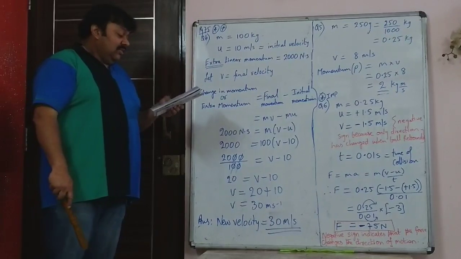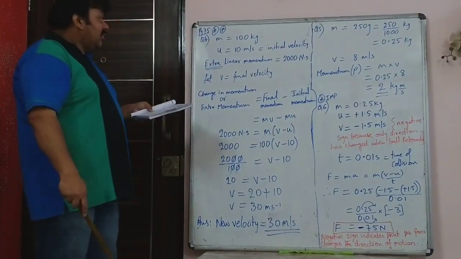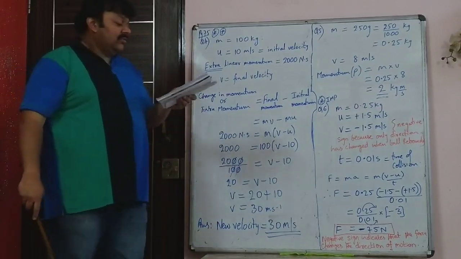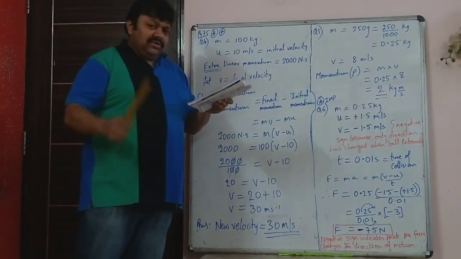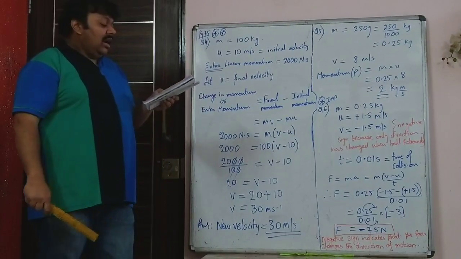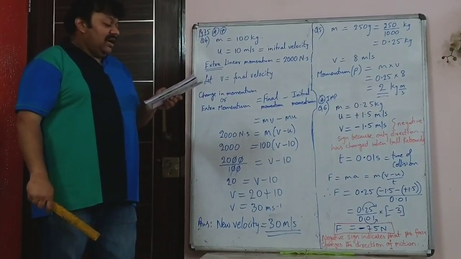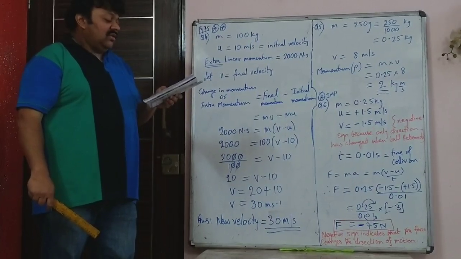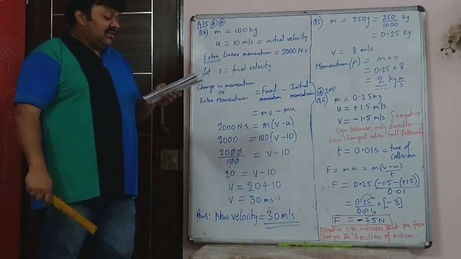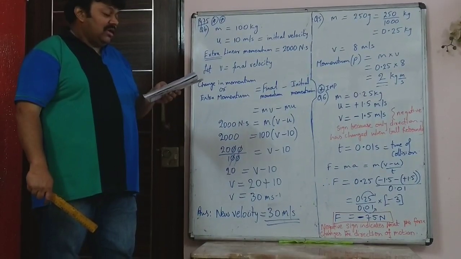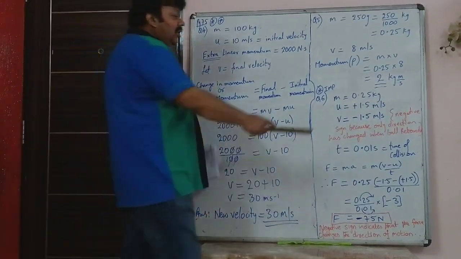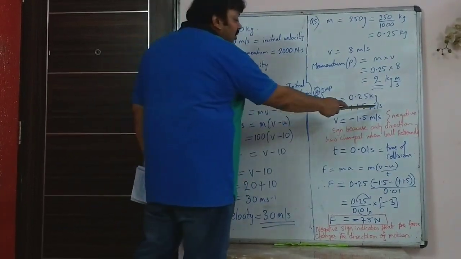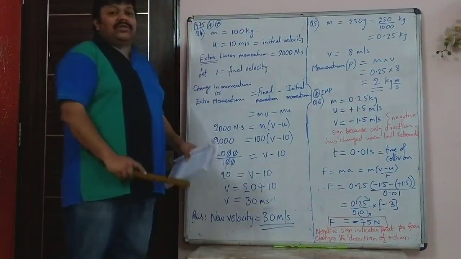The next sum, the sixth sum, is again important, just like the fourth sum. Because here you have to think about the question. A hard ball of mass 0.25 kg travels in a straight line with a velocity of 1.5 meter per second. So the hard ball of mass 0.25 kg is traveling with a velocity of 1.5 meter per second.